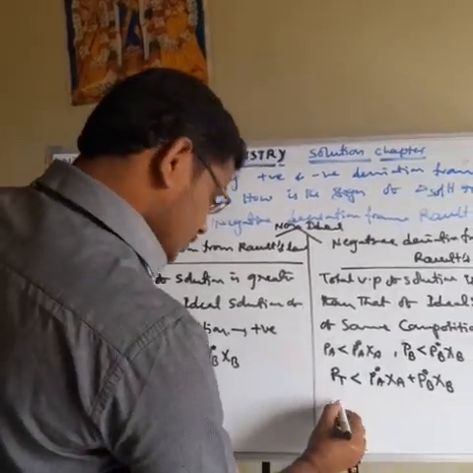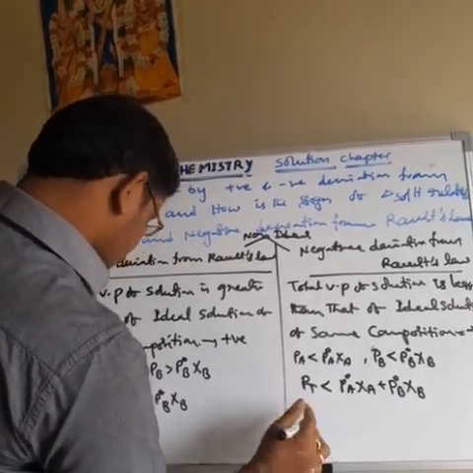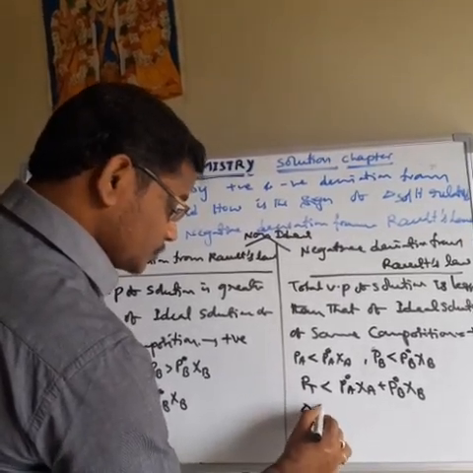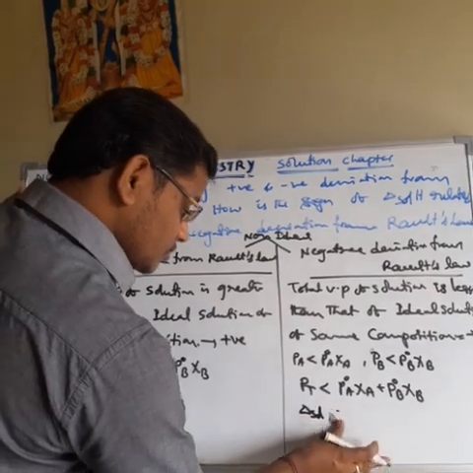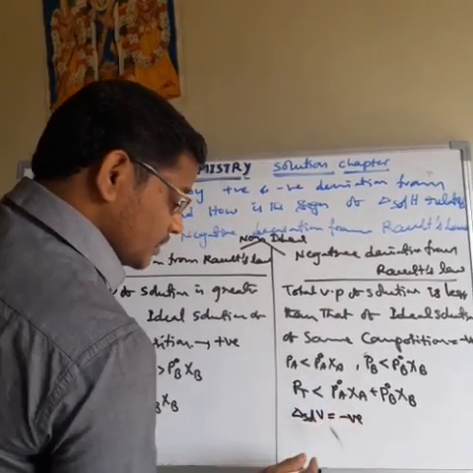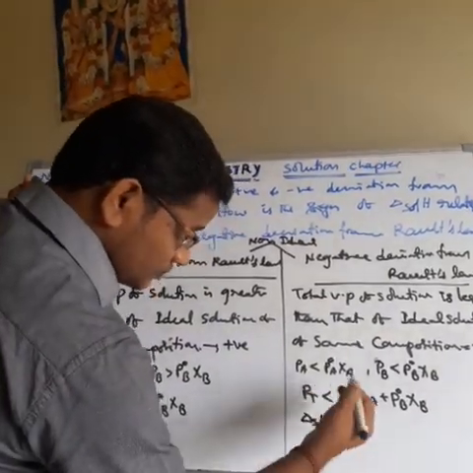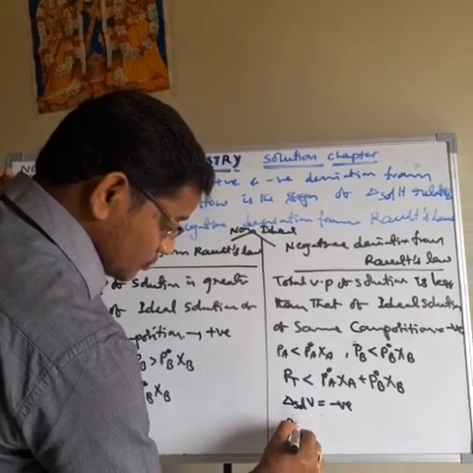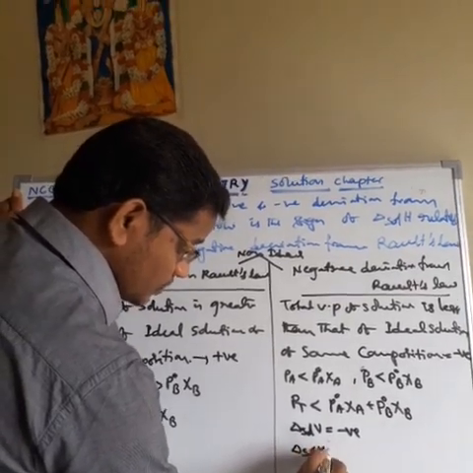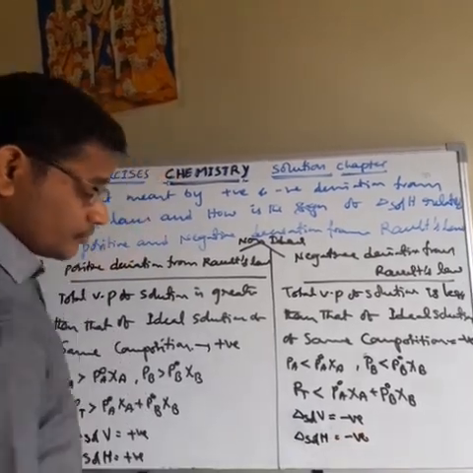Like that, here also the third point: the change in volume of the solution mixture is negative, because attraction forces are more predominant. Delta V is negative, and at the same time, due to the more attraction force, the mixing is an exothermic process, so delta H is also negative.